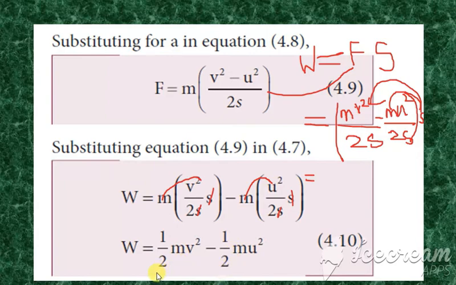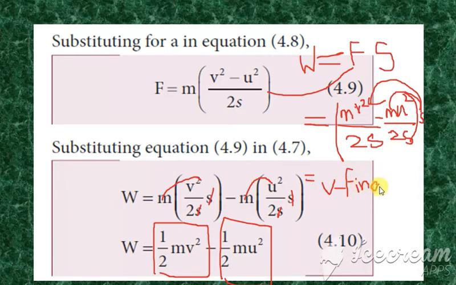So this is considered to be the kinetic energy. As we know, V is the final velocity. Always when you are taking the terms U and V, V is taken to be the final velocity and U is taken to be the initial velocity. We already know the formula for kinetic energy, is it not?